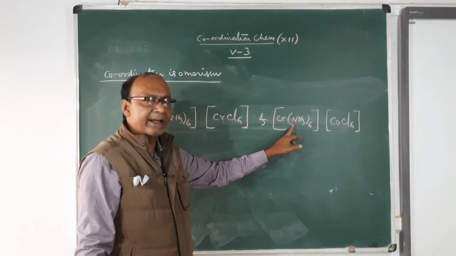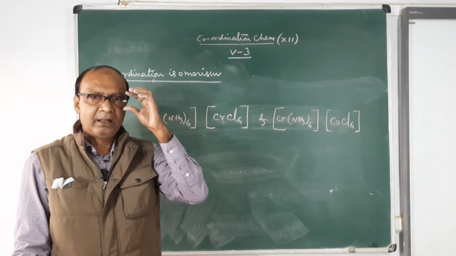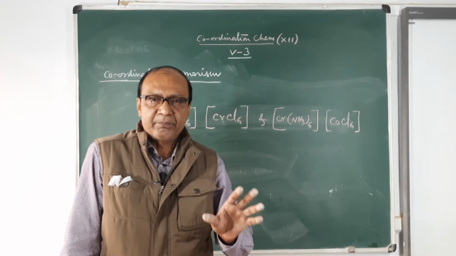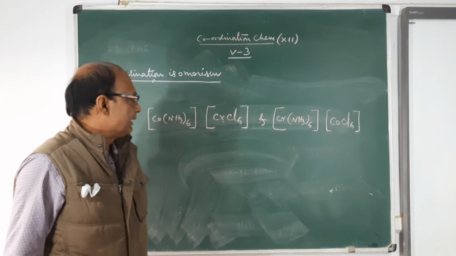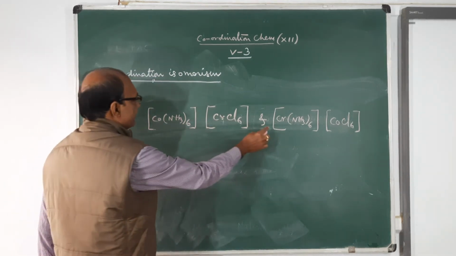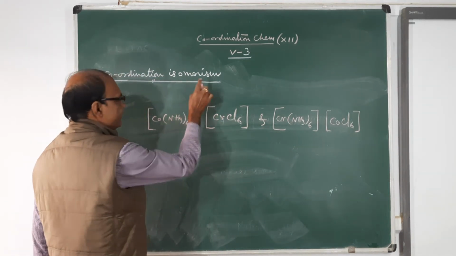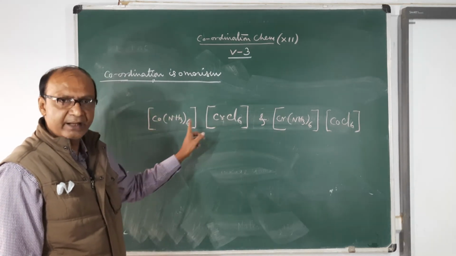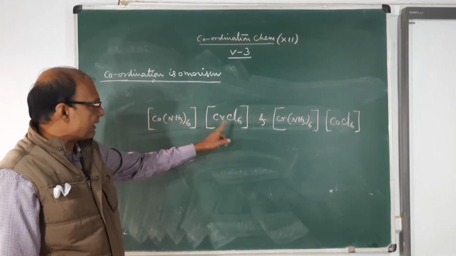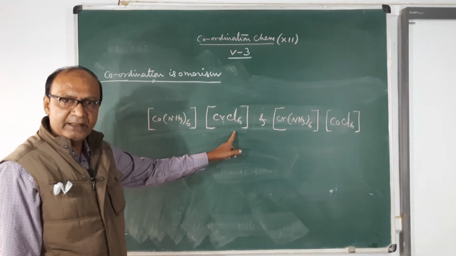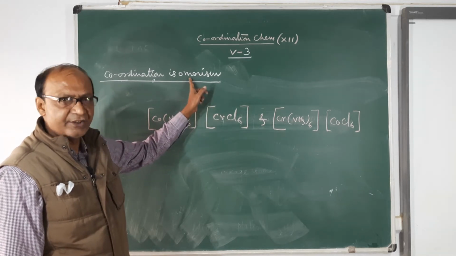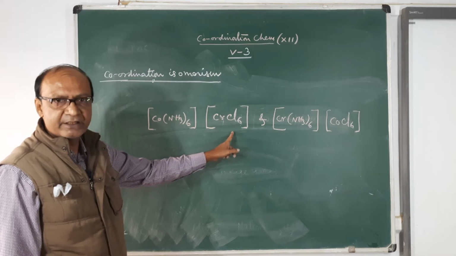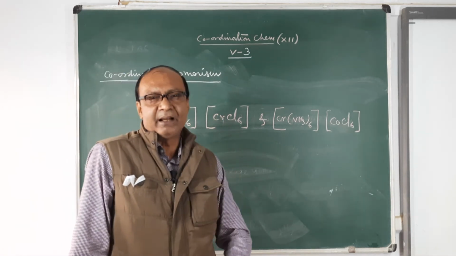But we write this one first because this is the cationic part. When you write the formula of ionic coordination compounds, we must write the cationic part first and then the anionic part. Now these two are coordination isomers. So coordination isomerism arises due to the exchange of ligands between the cationic and anionic species containing different metal ions.